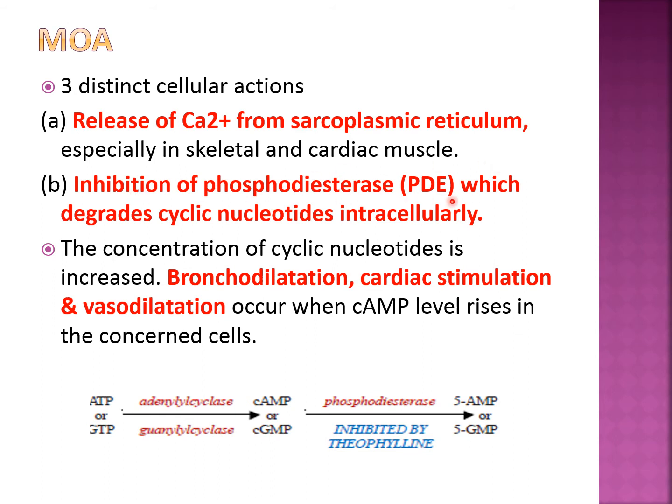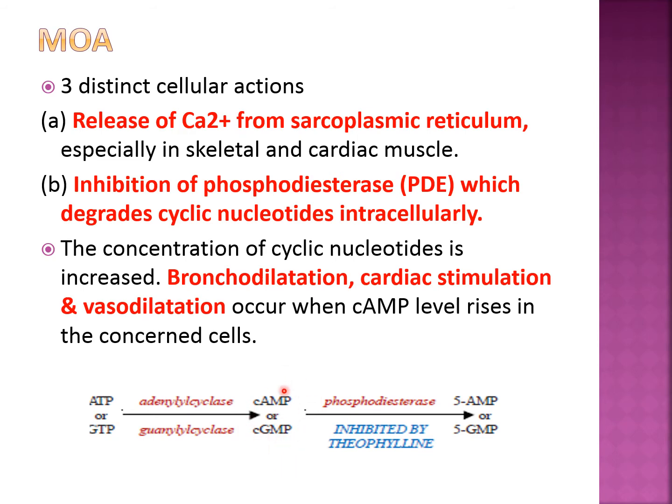Second is inhibition of the phosphodiesterase enzyme, also called PDE, which degrades the cyclic nucleotides. You can see this diagram. First, there is ATP or GTP, and they are converted into cyclic AMP or cyclic GMP through the adenylyl cyclase enzyme or guanylyl cyclase enzyme. This cyclic AMP or cyclic GMP is responsible for bronchodilation because it causes relaxation of bronchial smooth muscle.